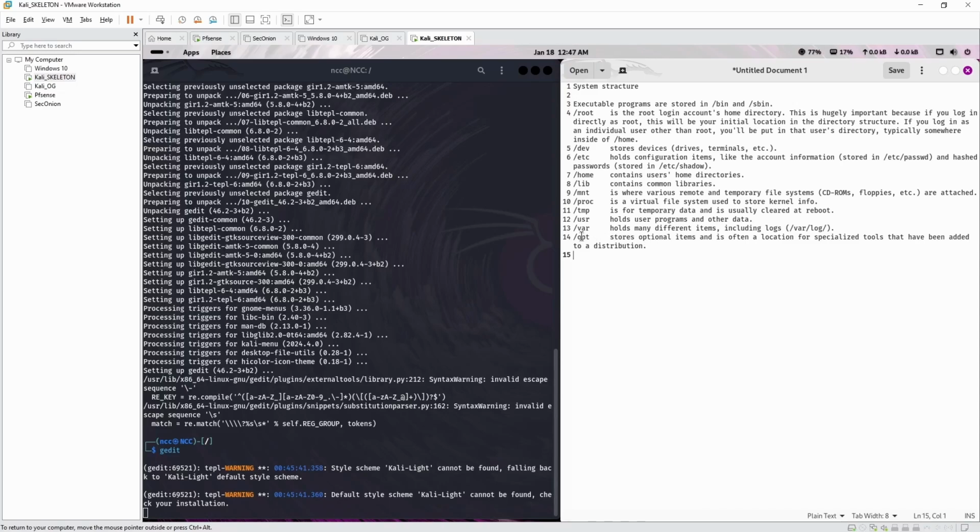So we're going to use the opt directory to put skeleton in. Quick reminder, it actually requires root privileges, so we'll be putting everything as root, which is fine because a lot of tools actually require root permissions to access libraries that they use. For example, if you want to run nmap with the scripts, you have to have root. So everything in skeleton is going to be run as root.